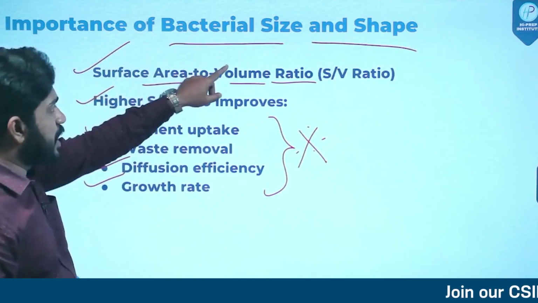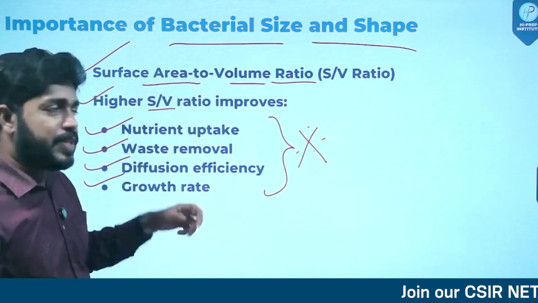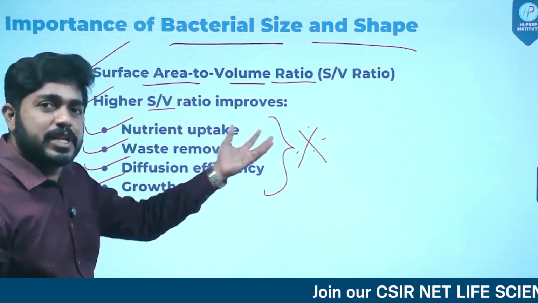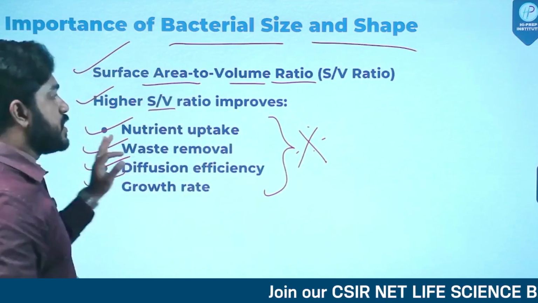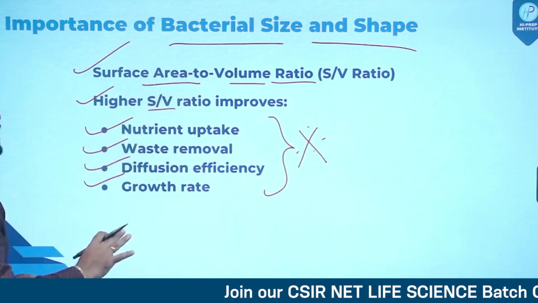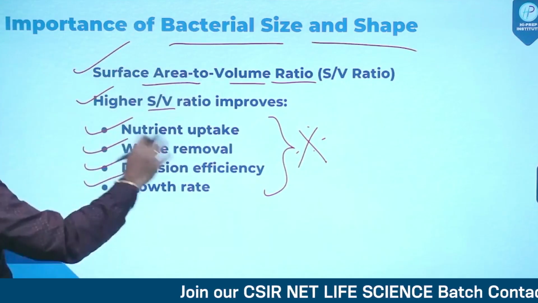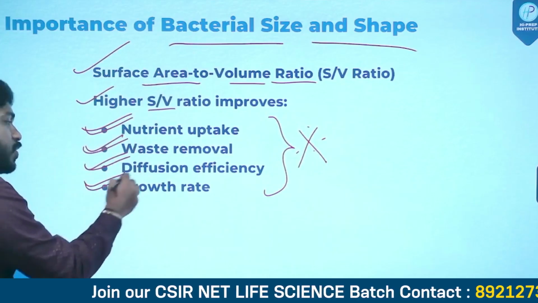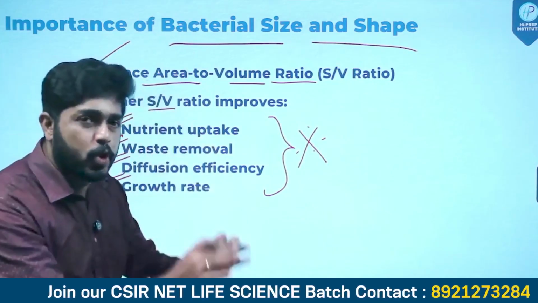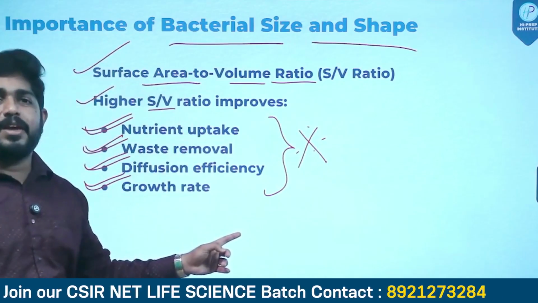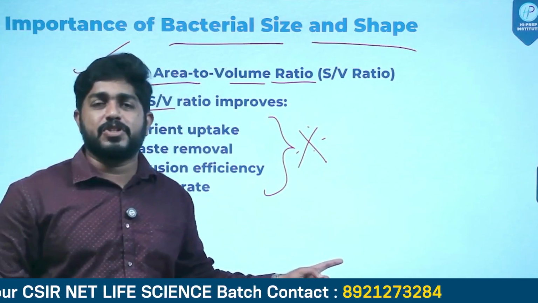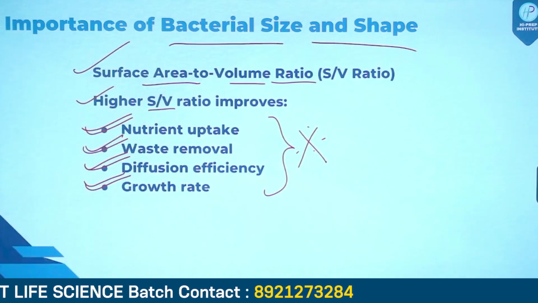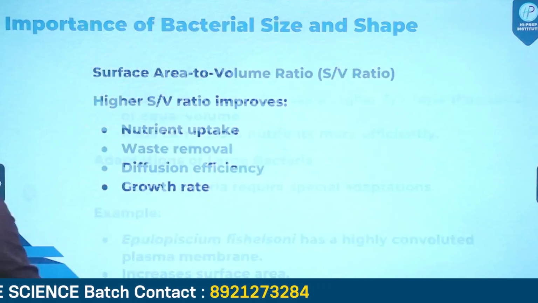So why are we studying the bacterial size and shape? Then we will get an understanding of their surface area to volume ratio. If the surface area to volume ratio is improving, then definitely the cell's nutrient uptake, waste removal, diffusion efficiency and growth rate will improve. This is a very, very important section which you should keep in your mind. Simple point, simple area.